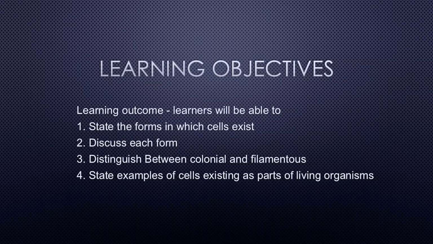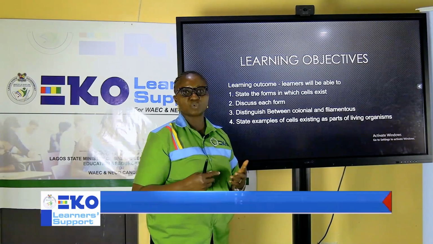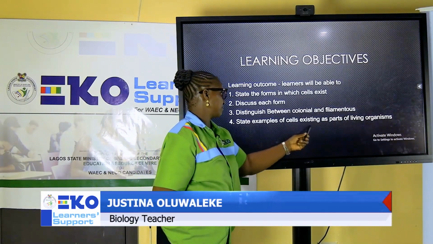The third one is you will be able to distinguish between two different forms, which is known as colonial cells and filamentous cells. The last objective for today is you will be able to state examples of cells existing as part of living organisms. You know, we are living organisms. You will get to know what we mean by that.